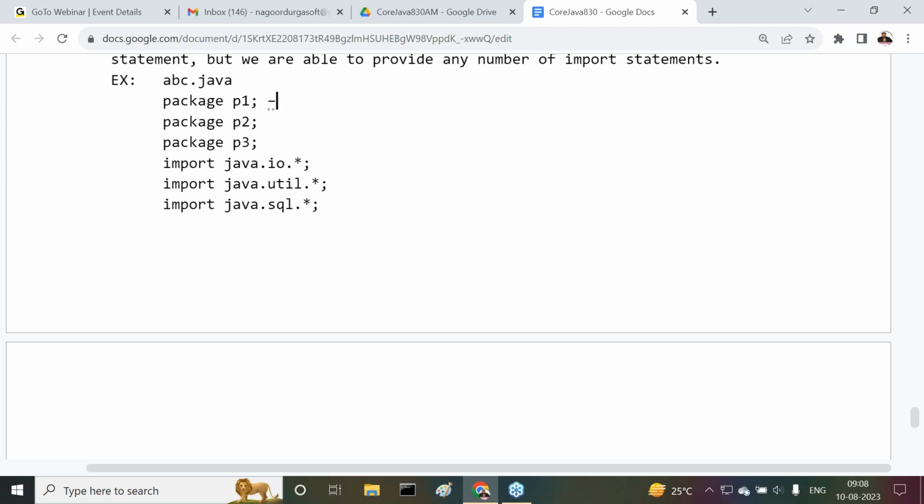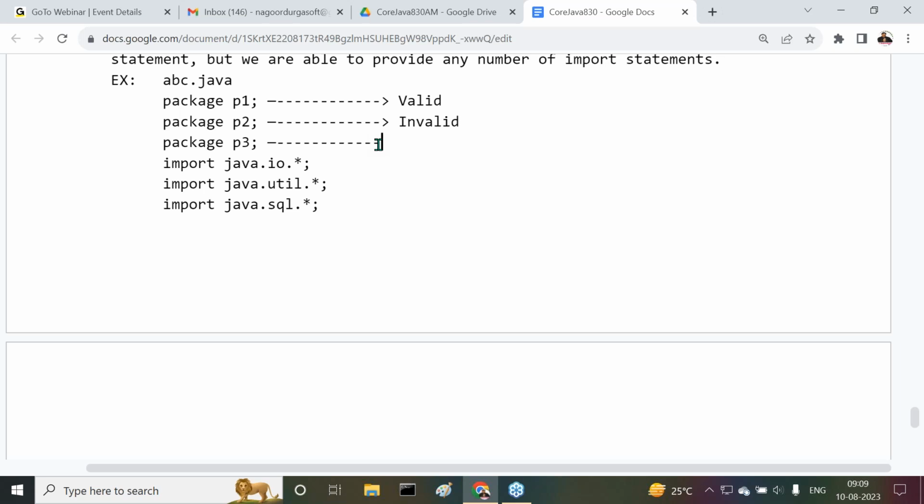Now tell me, what about the first one? Package P1, that is valid. It's a valid case. Package P2, this is invalid. Why is it invalid here now? Can you tell me why? Because package P2 is the second statement, but the package declaration statement must be the first statement. So this is invalid.